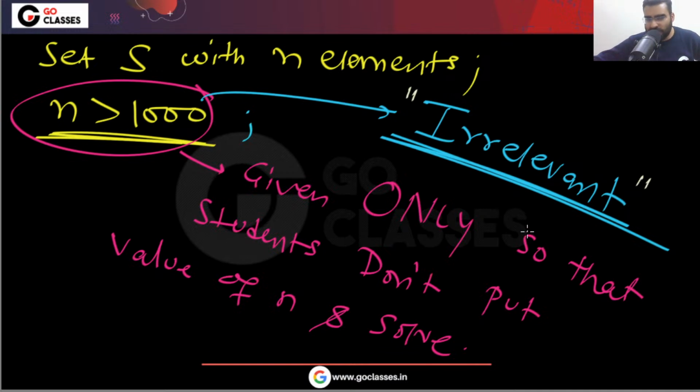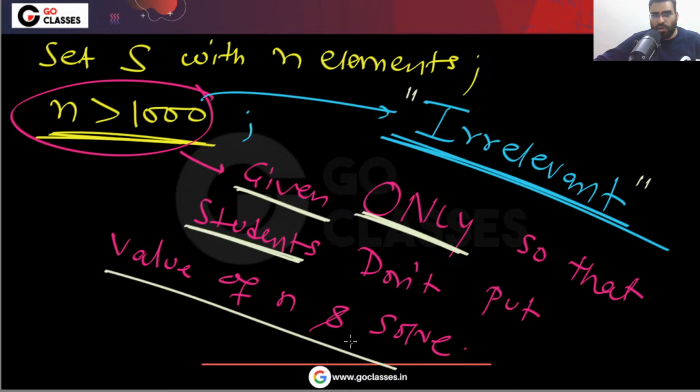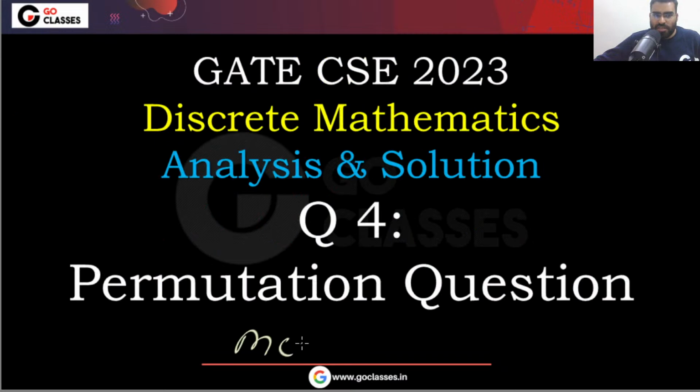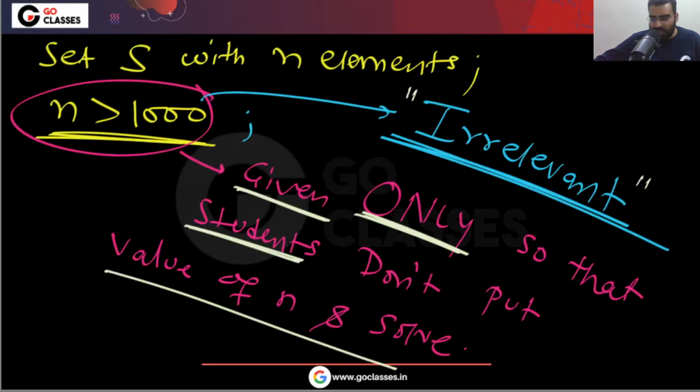This n is greater than 1000. This information was given. Do you remember? I think they gave this information so that students do not put the value of n and solve, because there were 4 options. This was an MCQ question. So they wanted that a student does not get the answer easily. That is the reason this irrelevant statement is given.